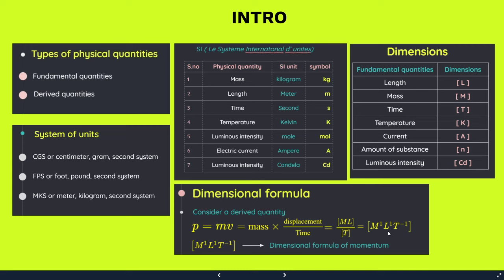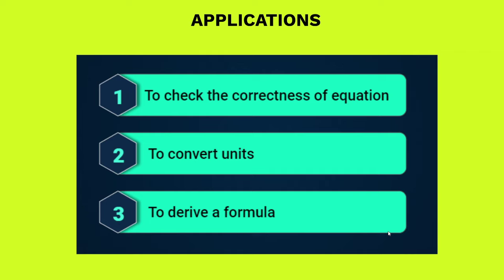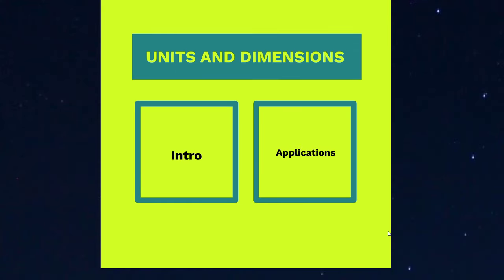And after that, the main objective of the chapter was to understand the applications of dimensional analysis. So there were three major applications that we talked about, which were to check the correctness of any given formula, any given equation in physics or in general in science. Also to convert a particular value of a quantity from one unit system to another unit system. And third one was to derive a mathematical expression or a formula based upon certain information which was given to us. So this is what we did in the very first chapter, that was units and dimensions.